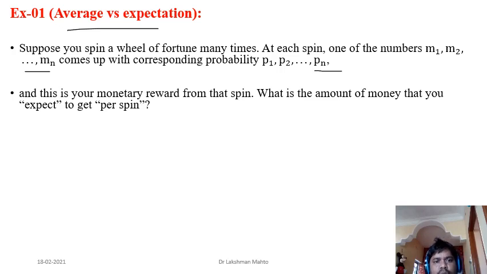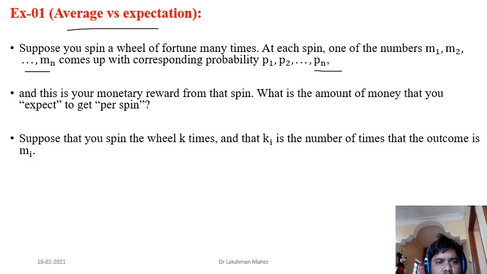Suppose you played 1,000 times. Then what is the meaning of average? That means per play, or per trial, how much you got. So that is the meaning of average.